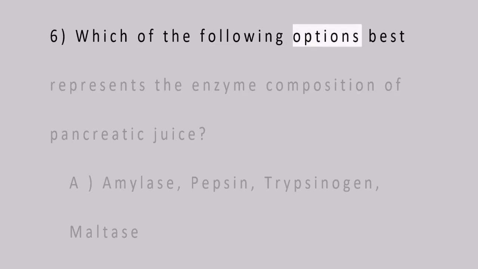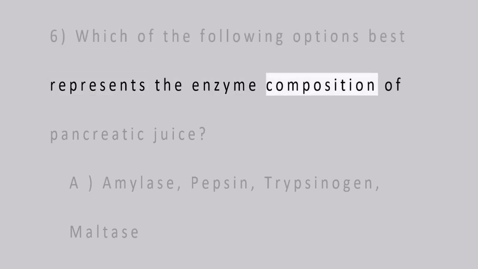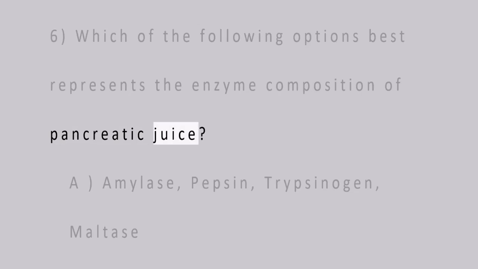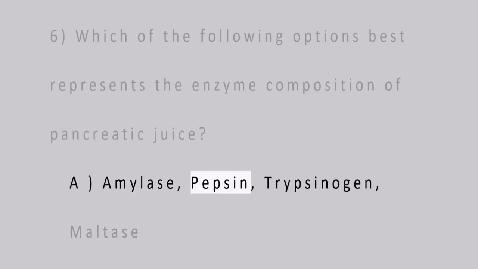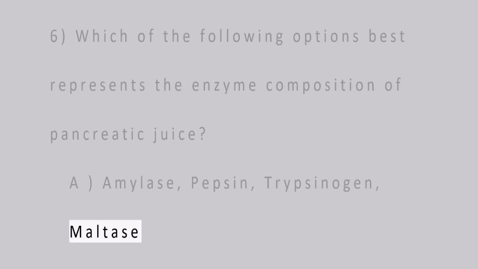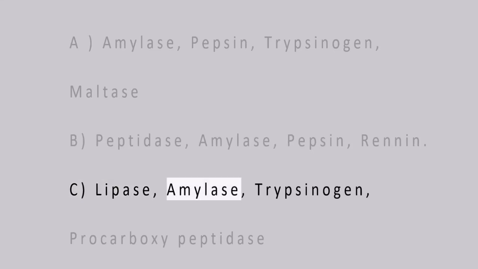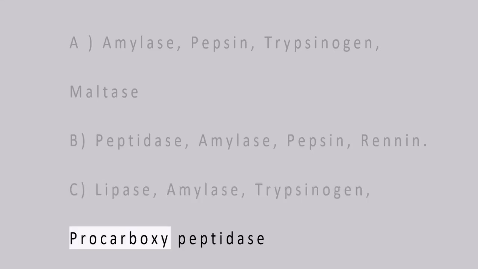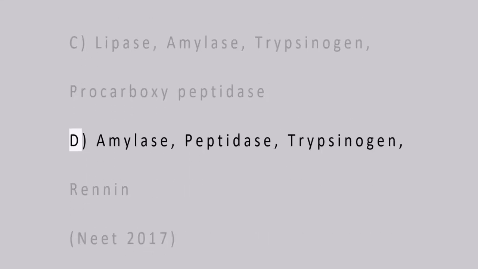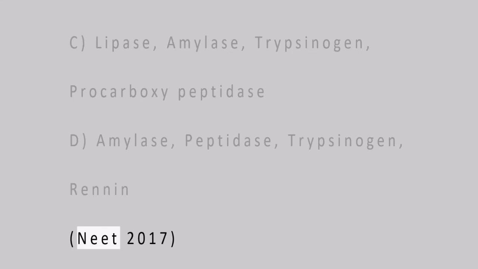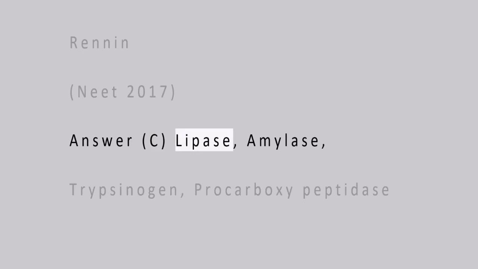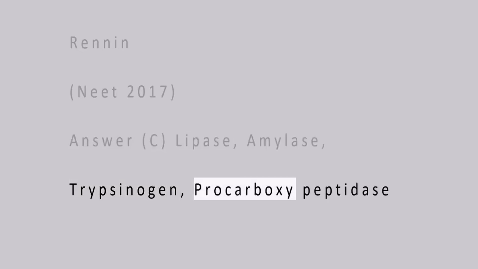5. Which of the following options best represents the enzyme composition of pancreatic juice? A. Amylase, pepsin, trypsinogen, maltase. B. Peptidase, amylase, pepsin, renin. C. Lipase, amylase, trypsinogen, procarboxypeptidase. D. Amylase, peptidase, trypsinogen, renin. NEET 2017. Answer C. Lipase, amylase, trypsinogen, procarboxypeptidase.